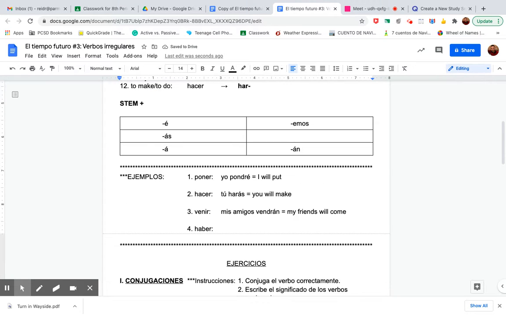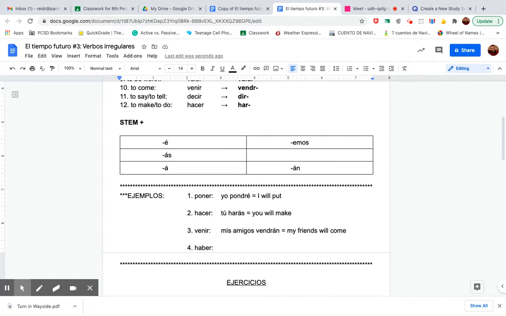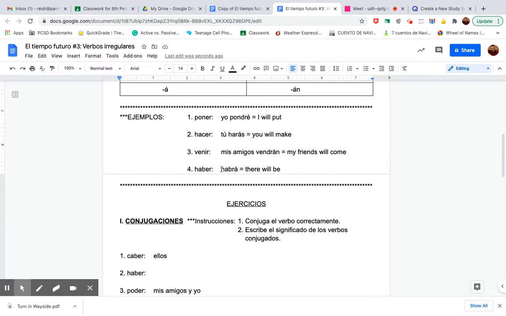Now, haber, like I said, there's no subject with haber. The subject is always just it. So just like you're going to have to do down here, it's the same thing I'm showing you how to do right here. There's only one form with haber. That's it. It's just habrá. That's it. Okay? That's all there is. And it means there will be. Just like hay is there is, había means there was, habrá means there will be. So that is what you're going to put over here.